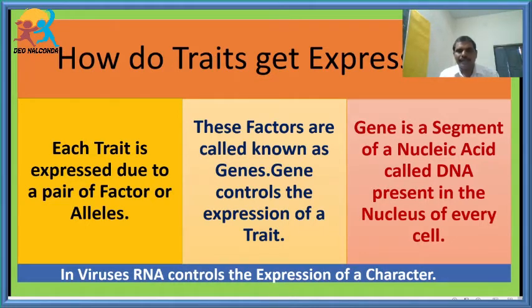Students, you know very well that every trait, every character is expressed due to a factor which we call an allele. Every trait or every character is expressed because of only two alleles, that is, a pair of factors. These factors nowadays we call genes. All the traits are under the control of these factors, or alleles, or we can also call them genes. So nowadays we call them genes.